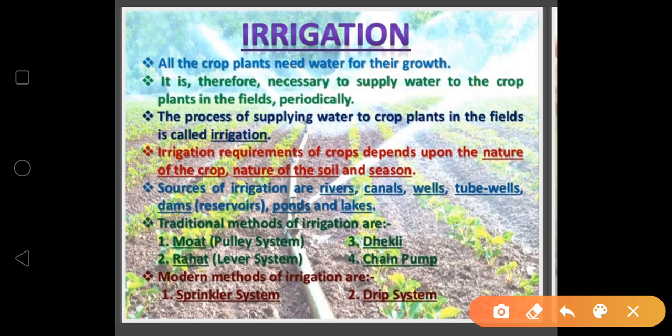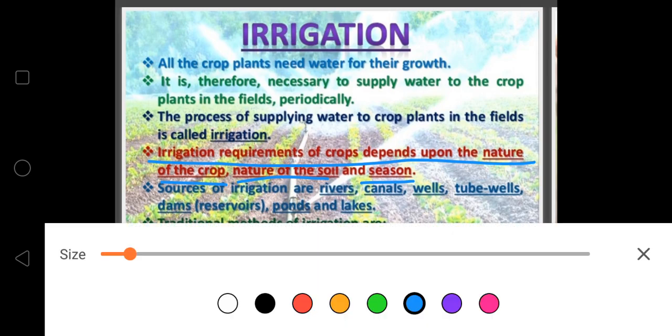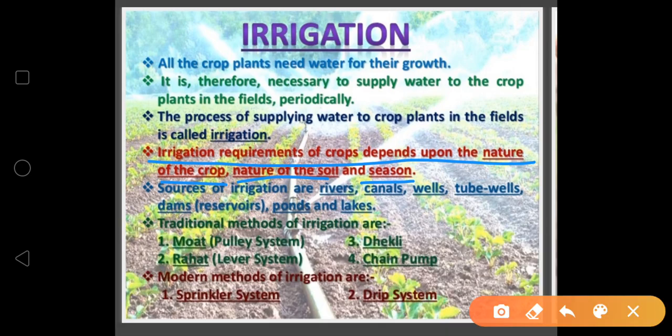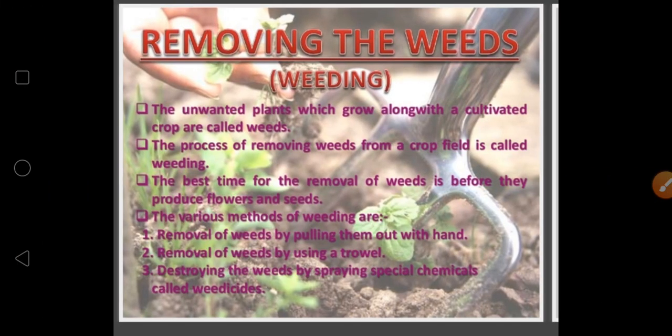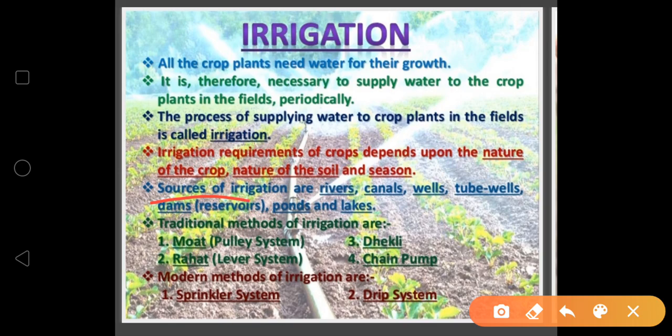Irrigation requirement of crops depends upon the nature of the crops, the nature of the soil, and the season. It depends on which type of season, which type of soil and which type of crop there is, and how much water they require. Sources of irrigation: there are so many sources. Sources of irrigation are rivers, canals, wells, tube wells, dams, ponds and lakes also.